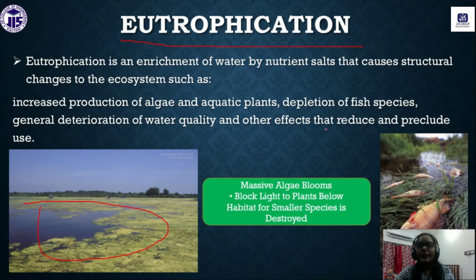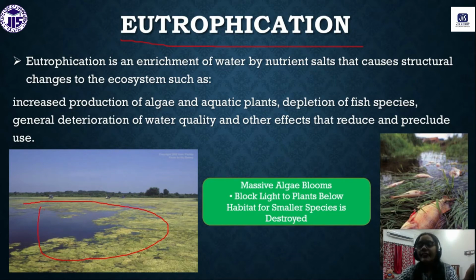This is very harmful for other aquatic life, because we don't have only algae and phytoplankton in the water body, there are also other animals like small fish and large fish, and that will be very harmful for them.